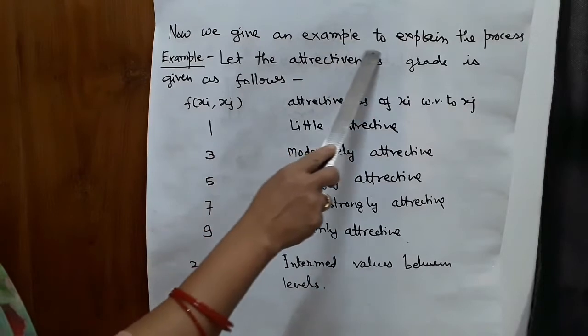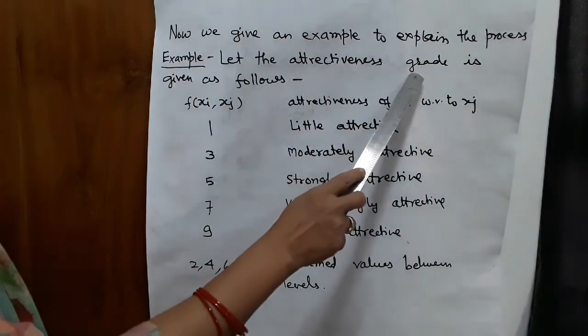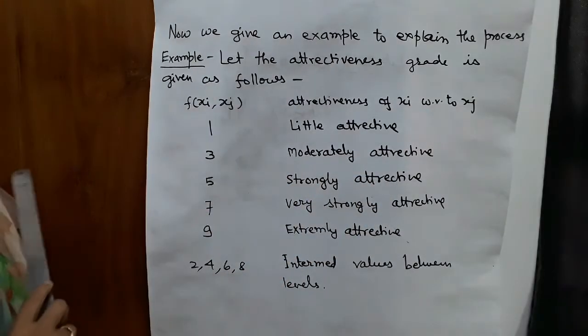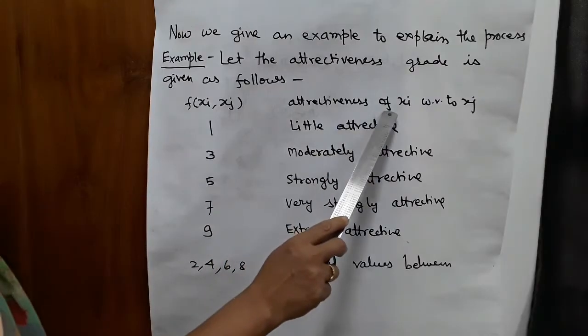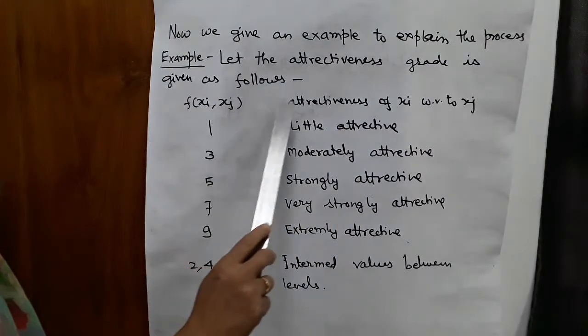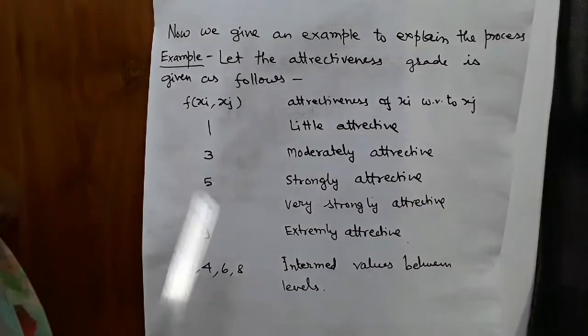Now we give an example to explain the process. Example: let the attractiveness grade be given as follows: f xi xj means attractiveness of xi with respect to xj.